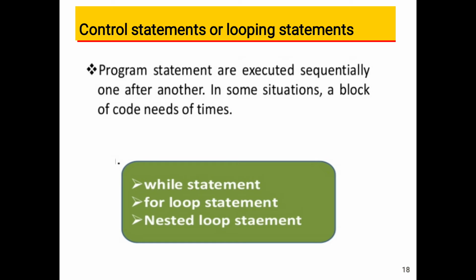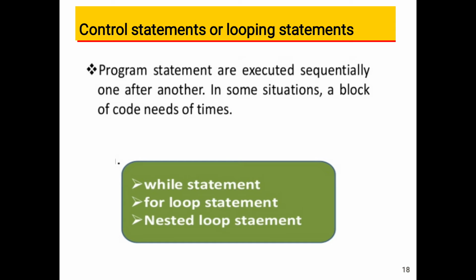In some situations, a block of code needs to be executed repeatedly, and for that purpose looping statements are there. In Python, we have only two looping statements: one while statement and one for statement. We don't have do while in Python. In C we have while, do while, and for, but in Python we have only the while statement and the for statement.